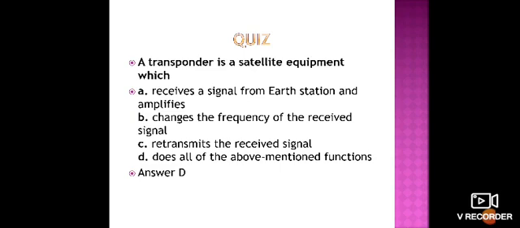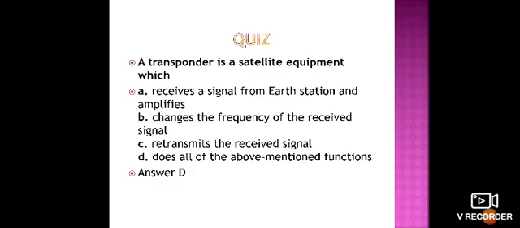A transponder receives the signal from the earth station and amplifies that received signal, and it also changes the frequency of the received signal. Why? Because we have some converting systems, that is the mixer circuit, with single conversion, double conversion and regenerative conversion systems.